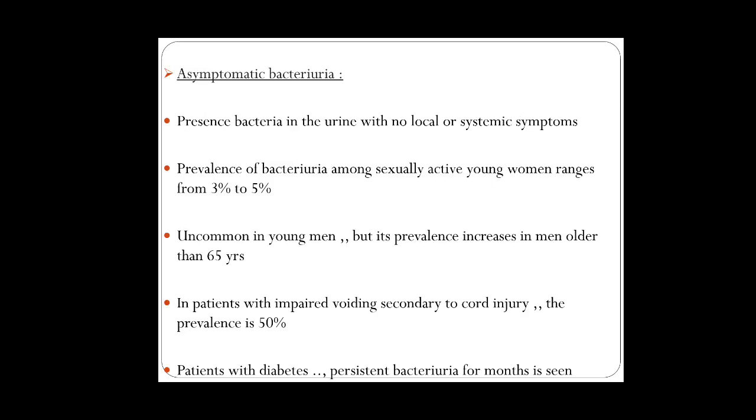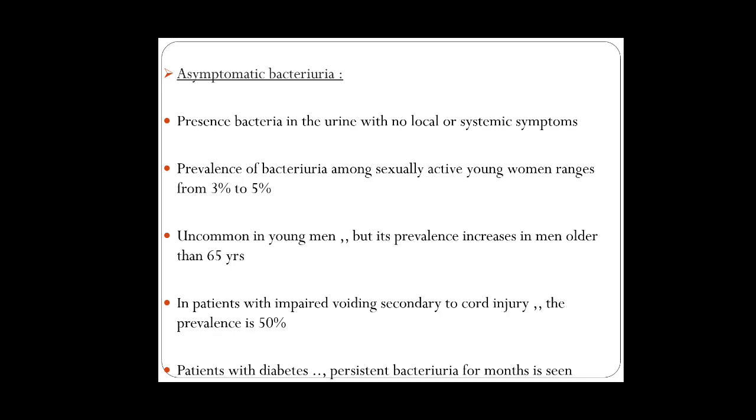Okay. Coming to the commonest form, asymptomatic bacteriuria, where there is bacteria in the urine but no local or systemic symptoms. That is called asymptomatic. It means they do not present with symptoms, but still bacteria is present. It is most prevalent among sexually active young women, ranging from 3 to 5%. It is uncommon in young men, but its prevalence increases in men older than 65 years.